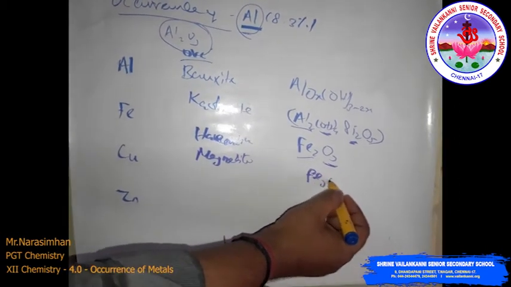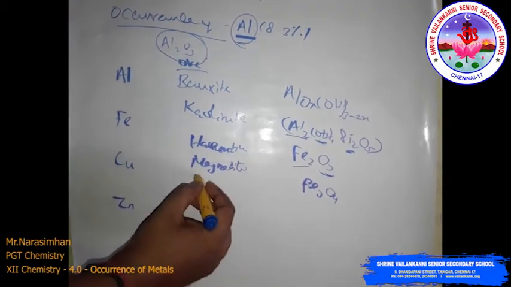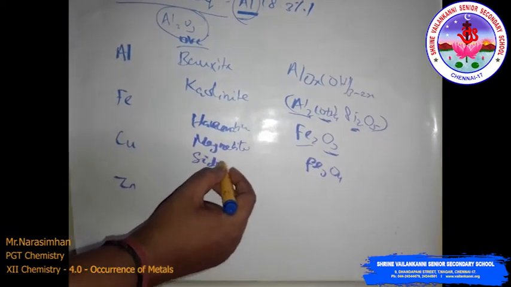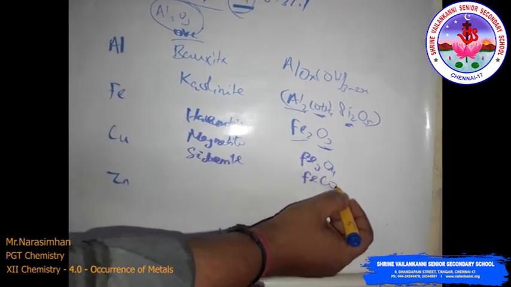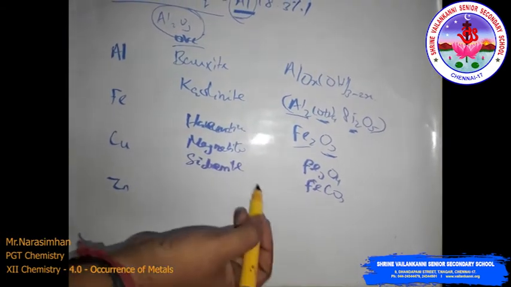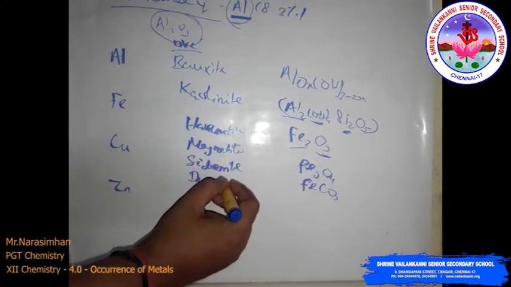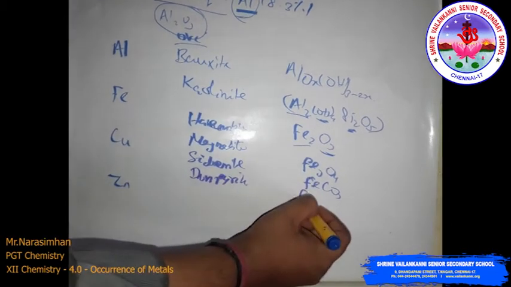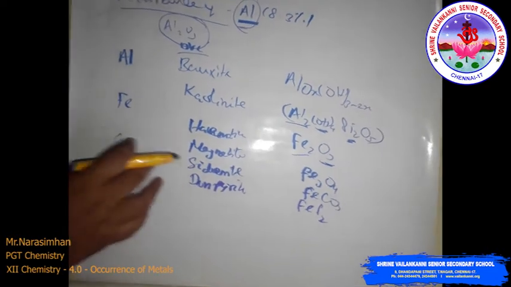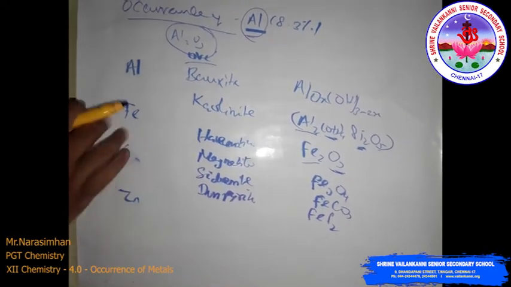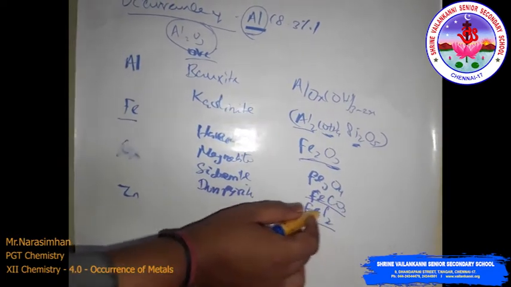Magnetite is Fe3O4, already an oxide. Siderite is iron carbonate, FeCO3. Iron pyrites is iron sulfide. So the ores of iron are in oxide form, carbonate form, and sulfide form.